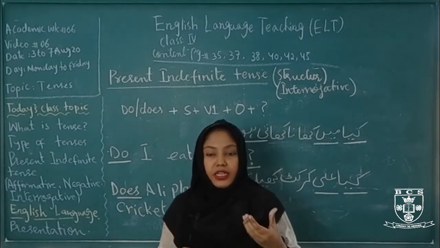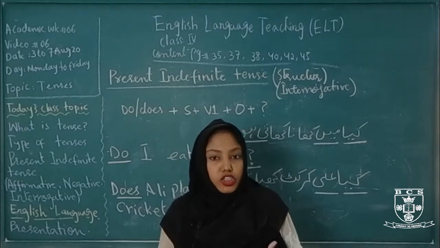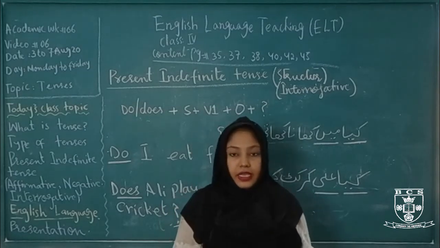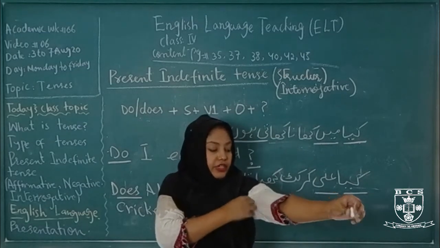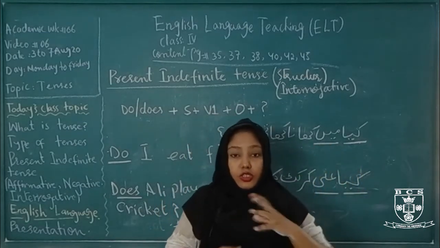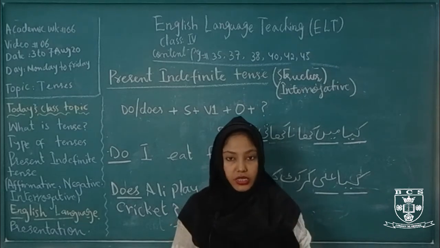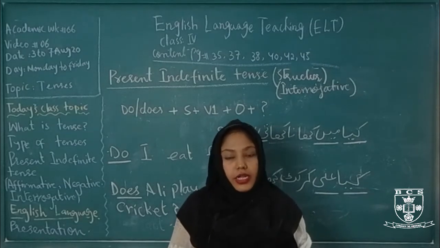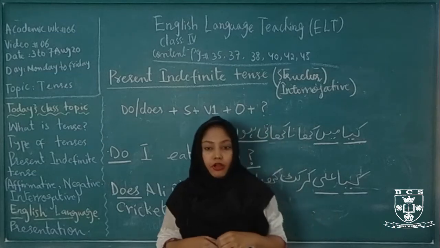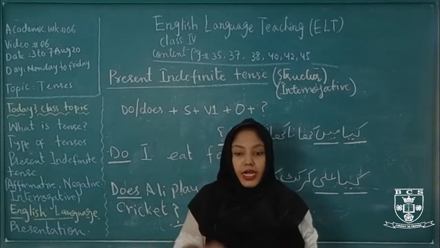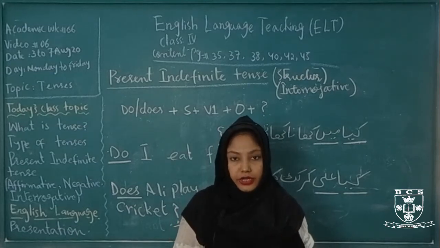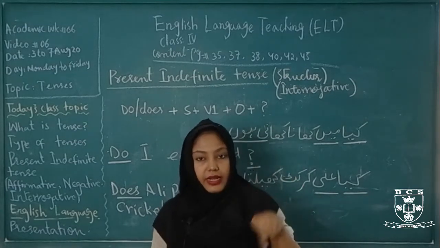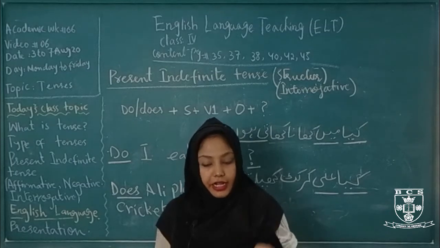ऐसे sentence जिसमें नहीं या किसी चीज से आप मना करते हो, that's called the negative sentence. And what are interrogative sentences? The sentences in which we are asking a question. ऐसे sentence जिसमें हम सवाल पूछते हैं, those sentences are called interrogative sentences. And in interrogative sentences, it is a must to put the question mark at the end of the interrogative sentence. कि हम question mark वहाँ लगाते हैं interrogative sentence के end में.